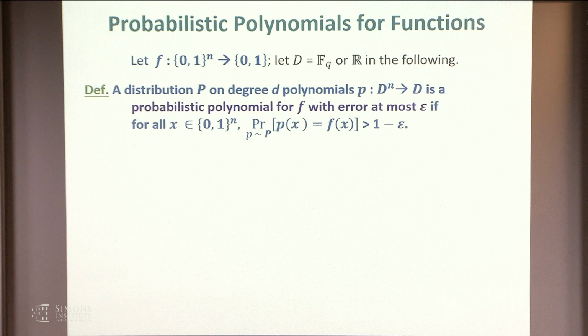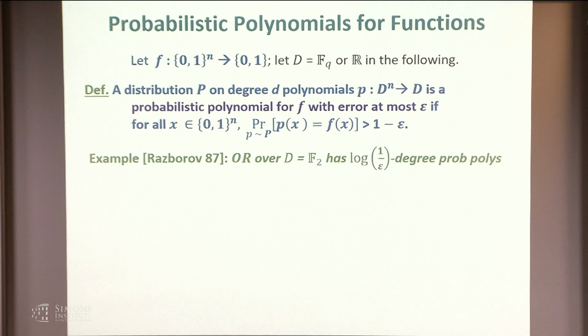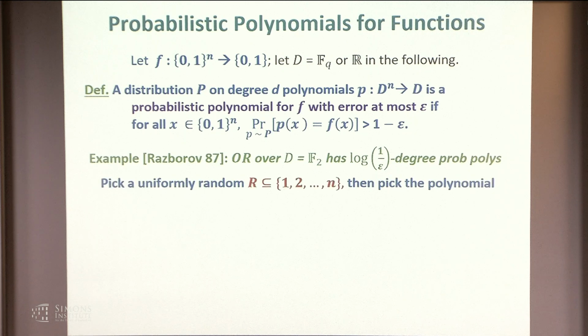Okay? So people study what is the optimal error or degree trade-off for these kinds of things. And in some cases, you can do really well. A famous example of Razborov is that the OR function over the field of two elements has degree log 1 over epsilon probabilistic polynomials with error epsilon. Just to review that, you pick some random subset of the variable indices, and you take a random sum, modulo 2, of those.